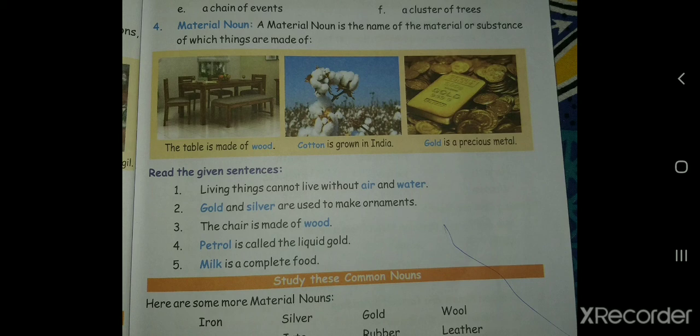The chair is made up of wood. So here the chair is made up of wood. From wood material it has been made. So wood will be considered as the material noun. Let us see the next: petrol is called the liquid gold, right? So here the material is petrol. So petrol will be considered as material noun. Let us see the last: milk is a complete food. So here milk is a substance or a material which completes the food. So here the milk will be a material noun.